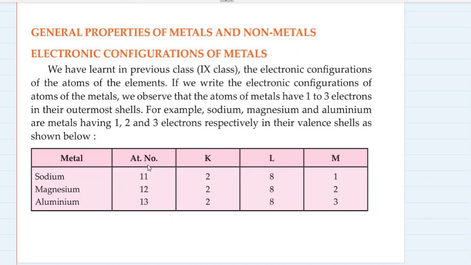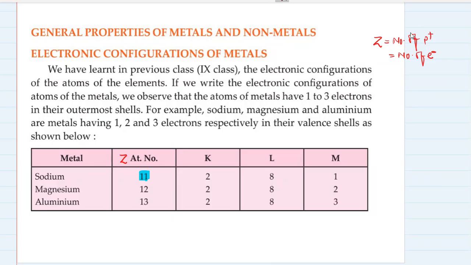For example, sodium, magnesium and aluminium are metals having 1, 2 and 3 electrons in their outermost shell or valence shell. What is the atomic number of sodium? Do you remember what is the symbol for atomic number? Z. And what does Z represent? Z is atomic number, which is equal to the number of protons or number of electrons present in any atom. So Z, the atomic number, decides how these electrons are going to get distributed in various shells.